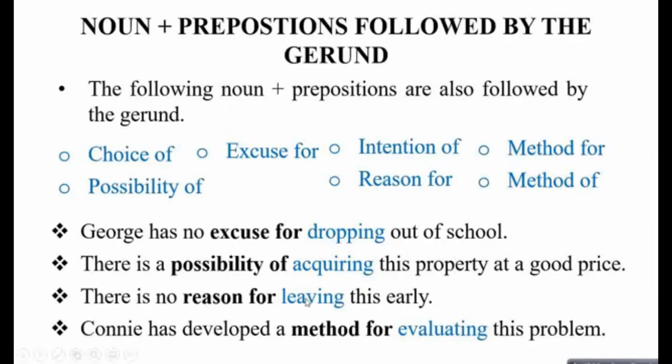Connie has developed a method for evaluating this problem. So method for is noun preposition combination. By now आपको मालूम होना चाहिए कि जहाँ भी preposition आ गया है उसके बाद फौरन आने वाला जो verb है that will be in the verb in the gerund form.